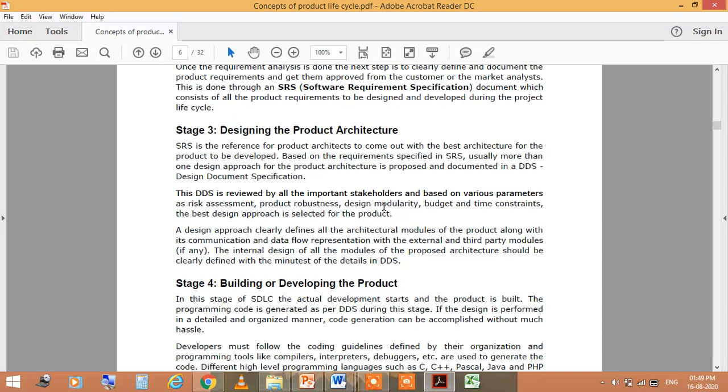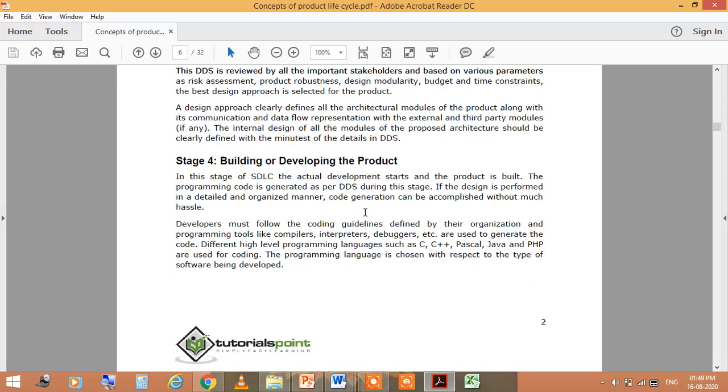The internal design of all the modules of the architecture should be clearly defined, in minute detail, in the DDS.